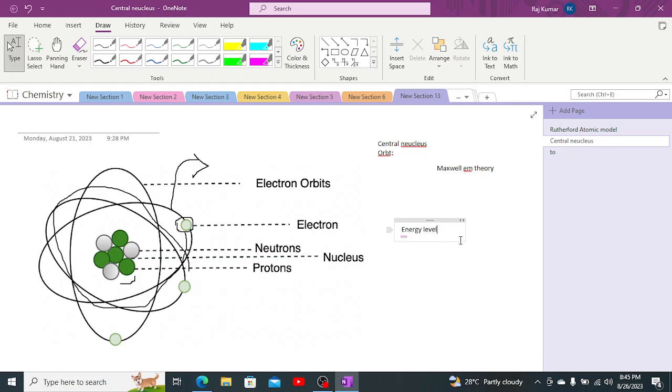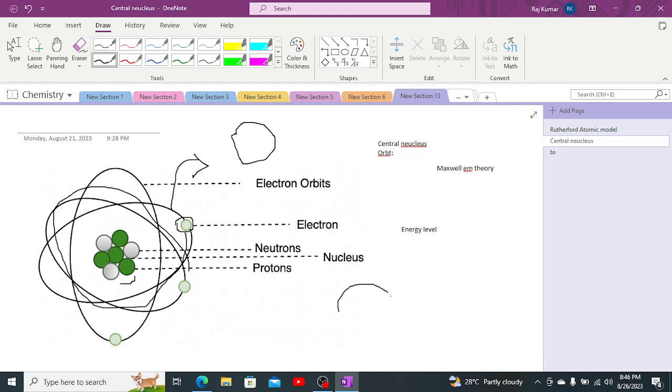But then another theory by Maxwell, known as the electromagnetic theory, told that as the electron revolves around the nucleus, it emits energy. It releases energy, due to which the pathway of the orbit of the electron is in a spiral shape.